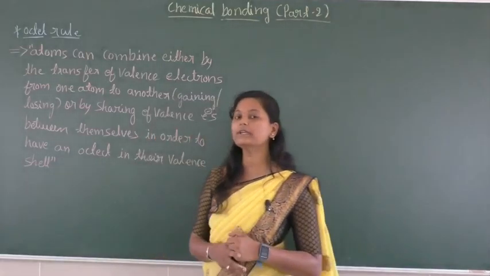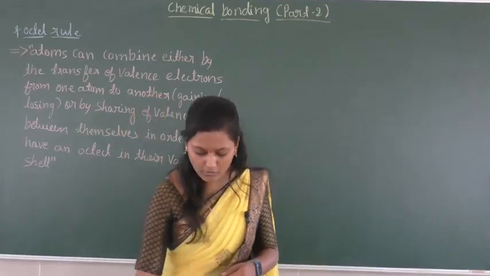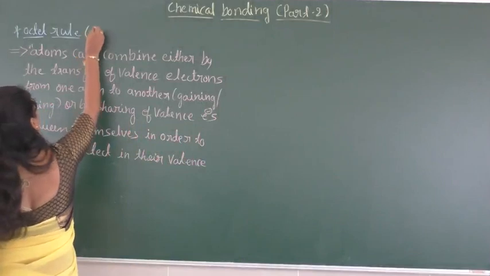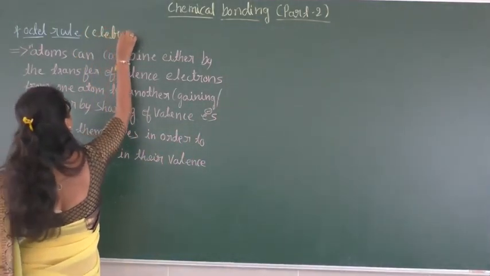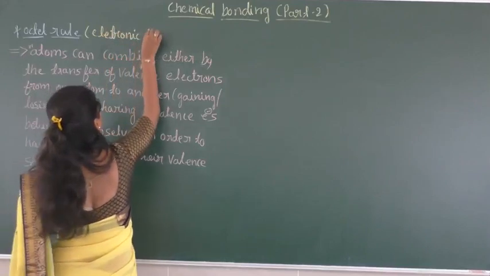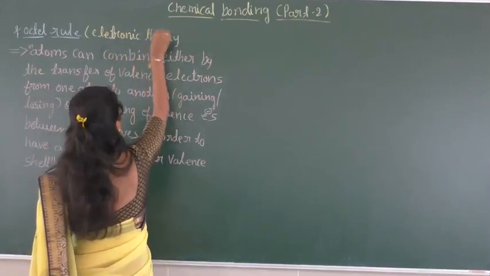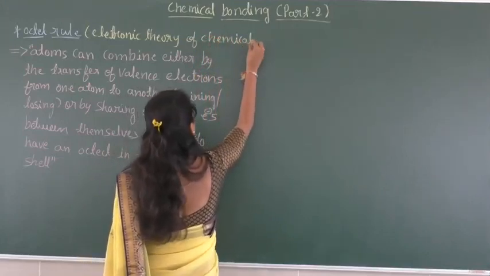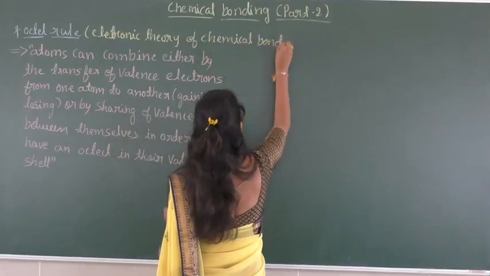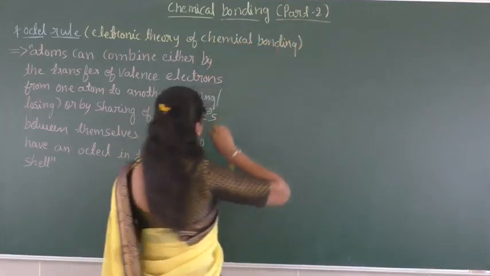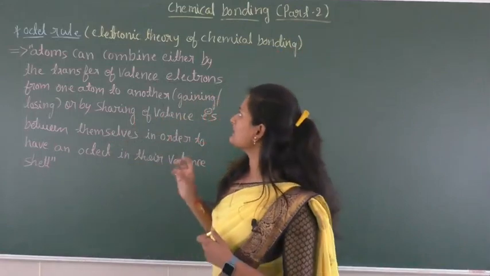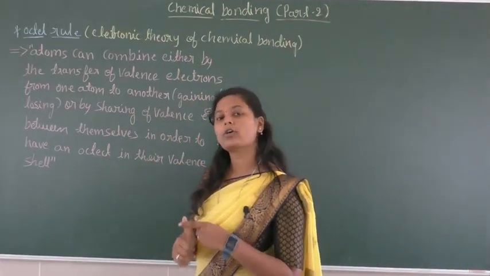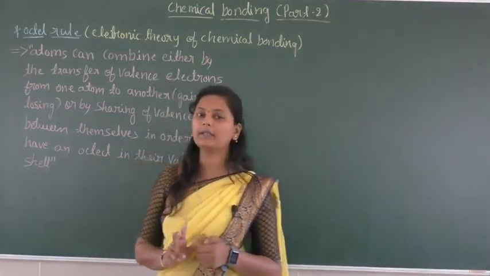Here the octet rule is also considered as the electronic theory of chemical bonding. So this octet rule is also considered as the electronic theory of chemical bonding. It was proposed by Kossel and Lewis in 1916.